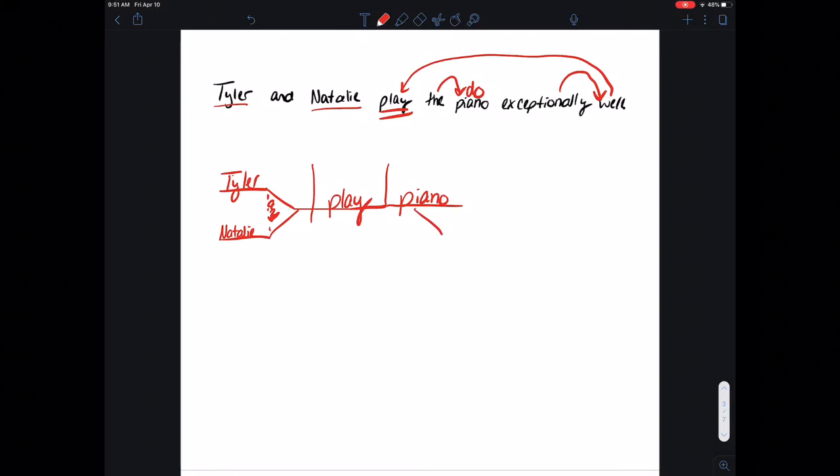We said the modifies piano, well modifies play. Now, exceptionally modifies well. So you might be thinking, okay, well, how do I put it underneath it? Well, all you're going to do is you're going to draw a line coming down, and then you're just going to draw a line coming out from it. So it's still underneath it. It kind of mimics the way it's connected to play or piano. Exceptionally goes there.